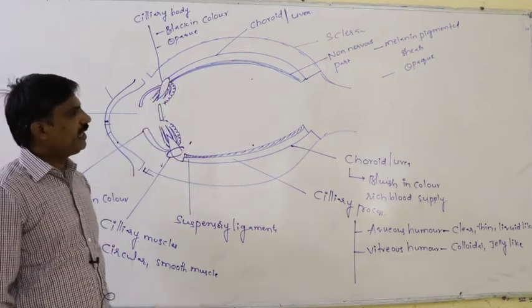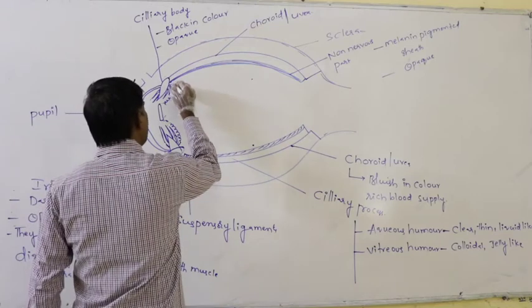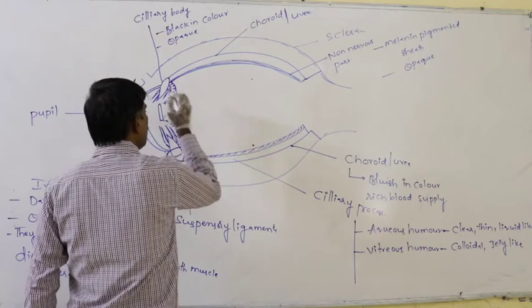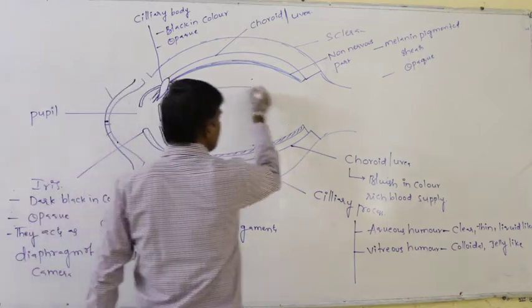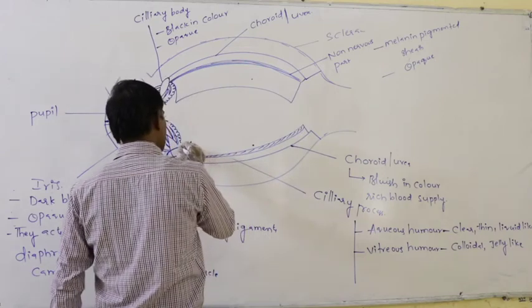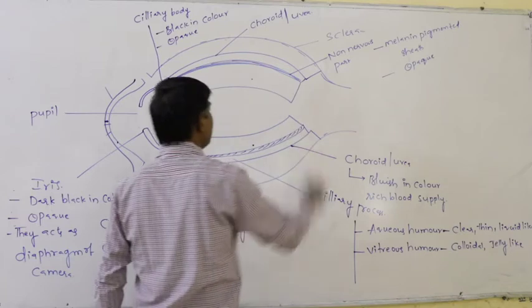Below that non-nervous part, the layer which is present on both sides is said to be the retina.